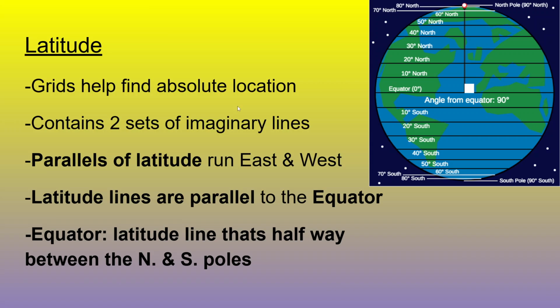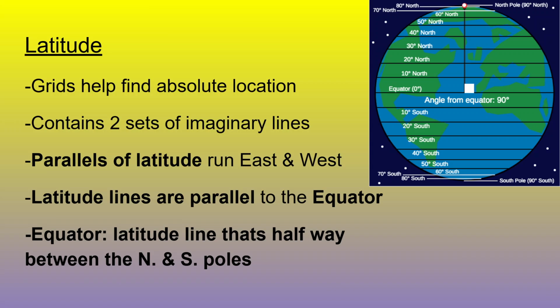So the parallel lines of latitude are parallel to the equator. The equator is the very center of the Earth, the line that cuts the Earth in half like a hamburger, going across. Any line that's above the equator is labeled as north, right? It's north of the equator. And anything below it is south of the equator, so labeled with south. These grids help us find absolute location, tying back to 1.1.